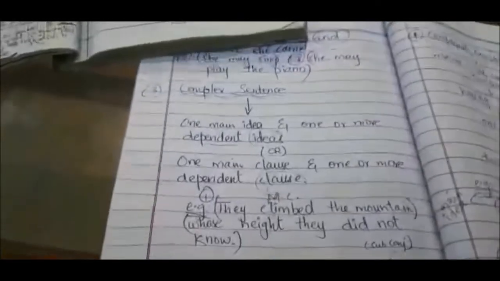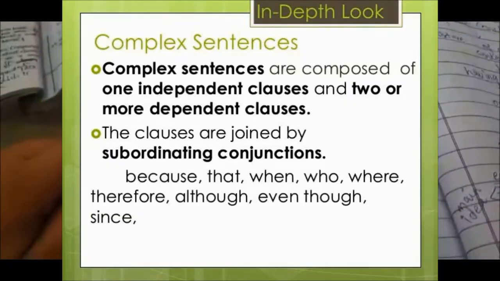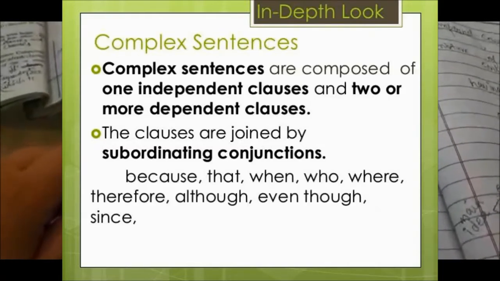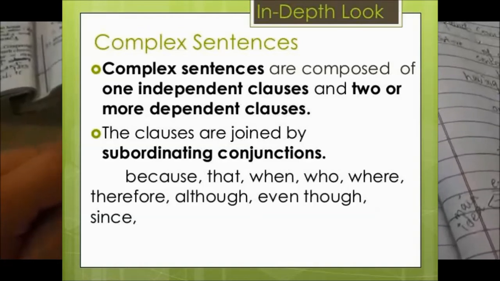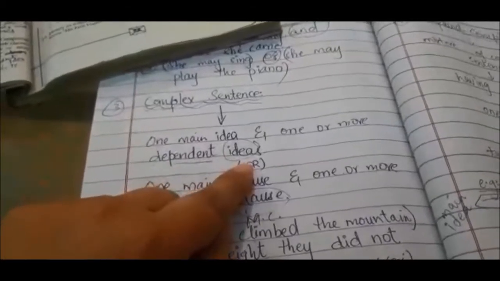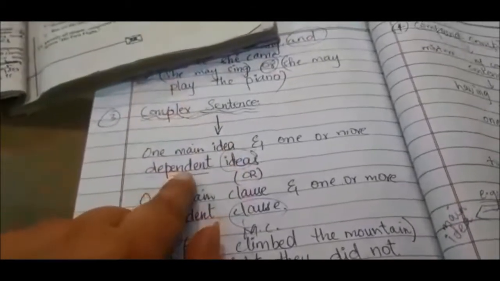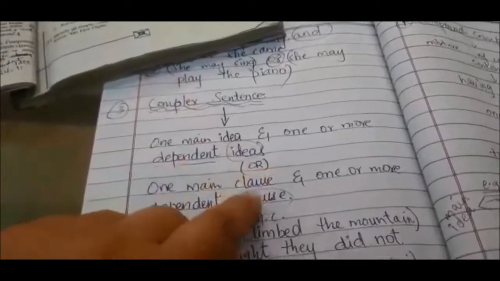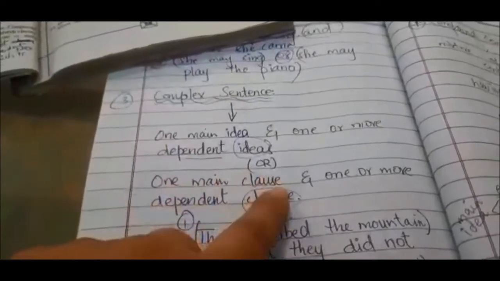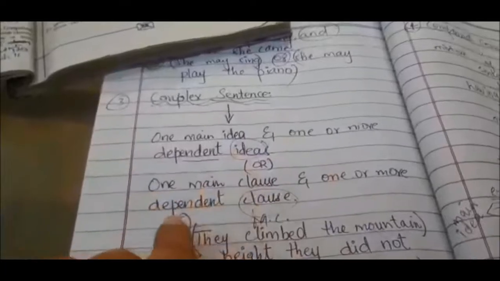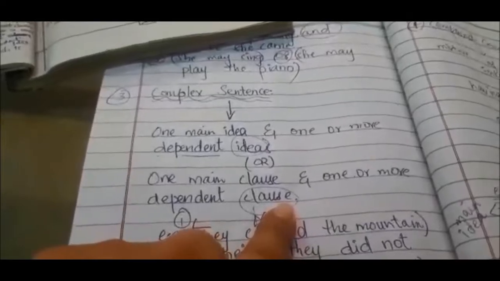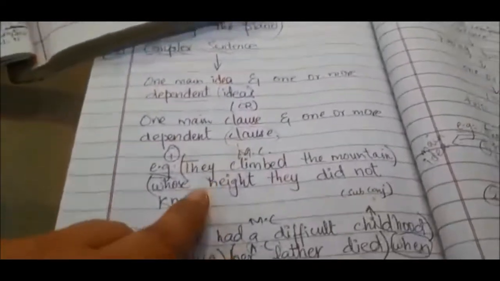Now, the third type of sentence is the complex sentence. What is the structure of the complex sentence and what are the things that we will need in a complex sentence? In a complex sentence, we should have one main idea and one or more dependent ideas. Now here we are talking about dependent ideas, not independent ideas. Or in simple words, if in a sentence we are having one main clause and one or more dependent clauses, it means this is the example of the complex sentence, right? Now through the example, it will be more clear to you.